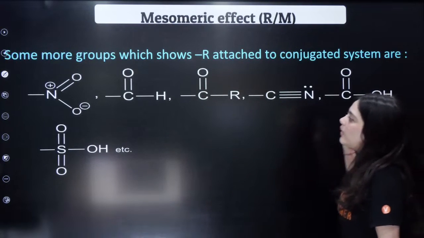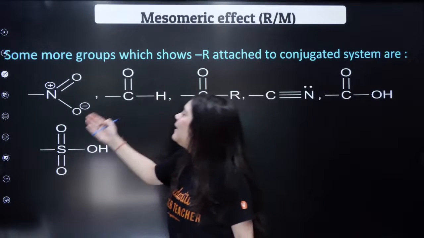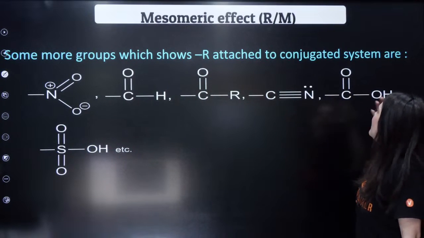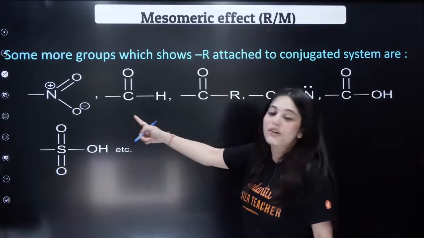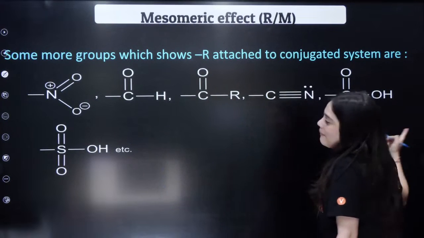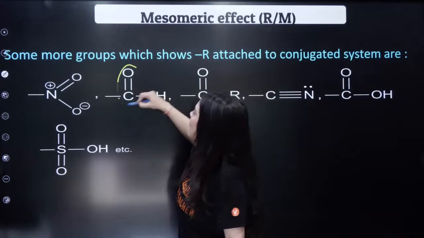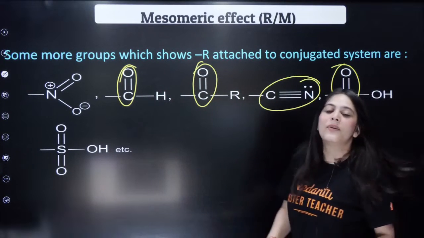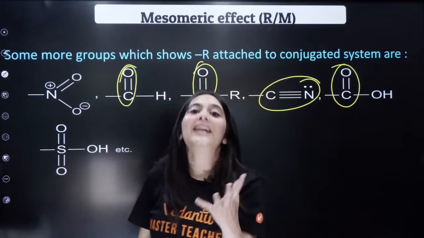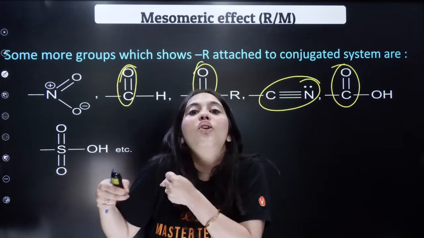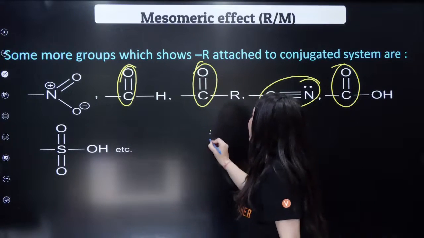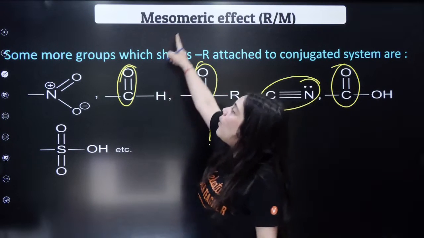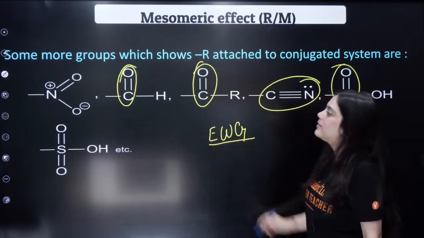Now let us look at what is the trend. For example, nitro groups, the aldehyde, ketone, nitriles, acids and sulfonyls. Can you see in all these examples there is a multiple bond present? Can everybody see that? And I just told you this is one of the identities of electron withdrawing groups. So these are all electron withdrawing groups and they show minus M effect or minus R effect.